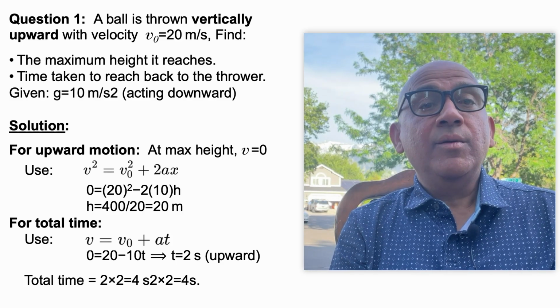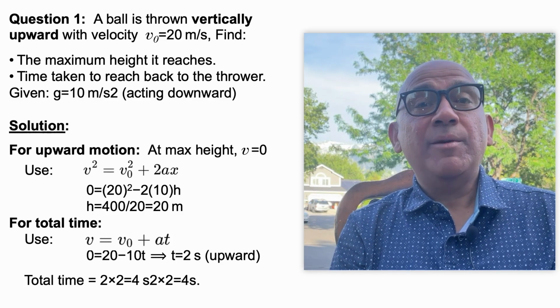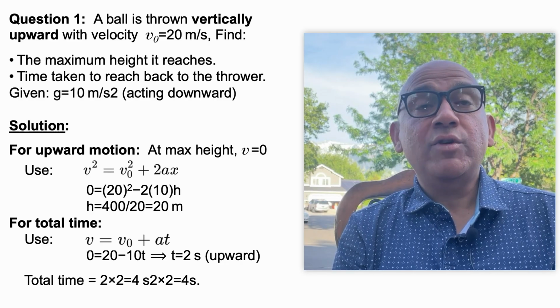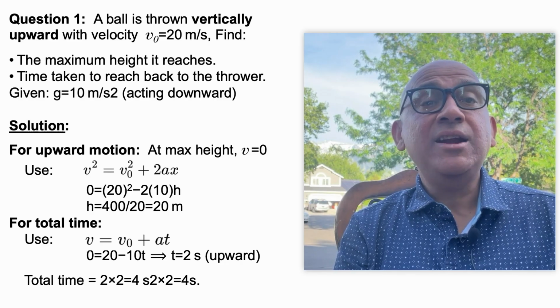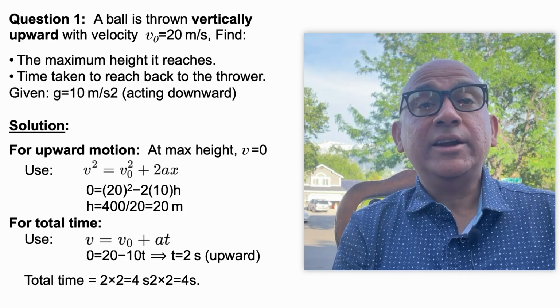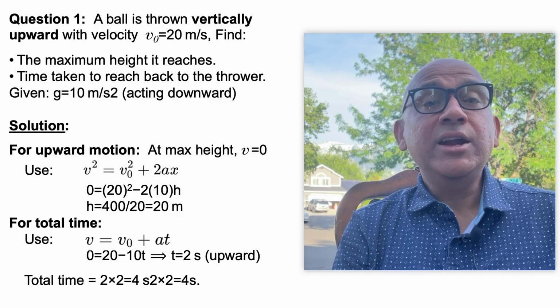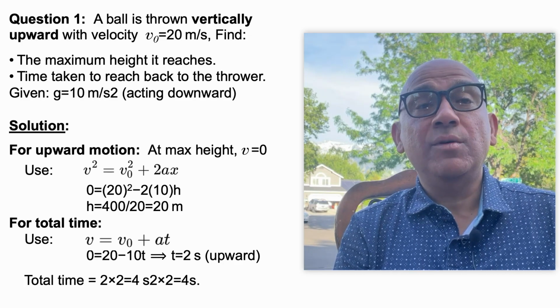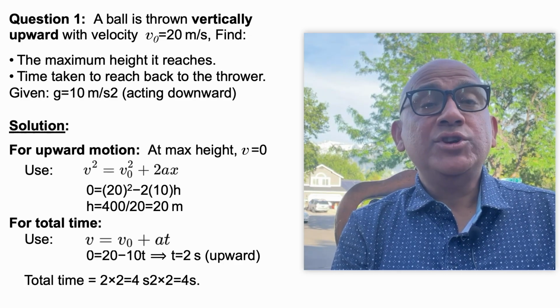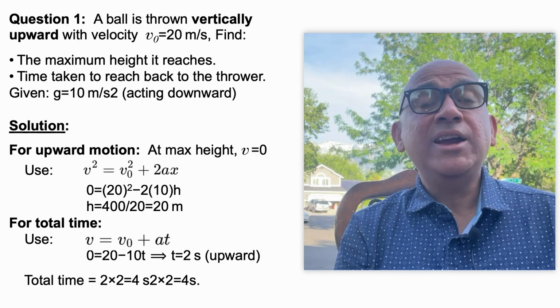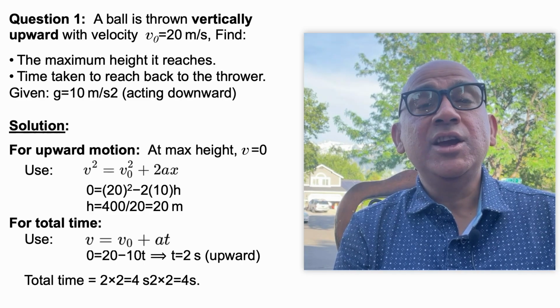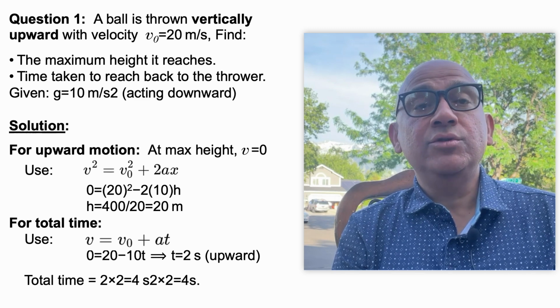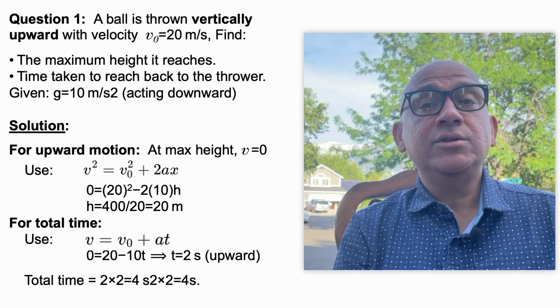So, when you solve it, you have to take this into account, because g is 10 meter per second square but acting downward, so you have to take it as minus 10. Let us look into how to solve. For upward motion, at maximum height, the velocity of the ball will become 0. So, v should be taken as 0.